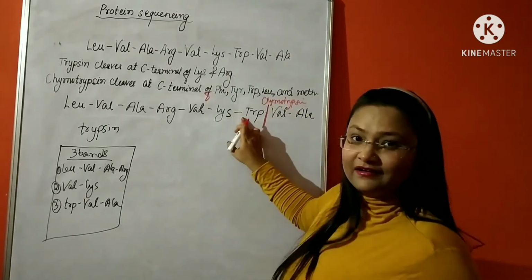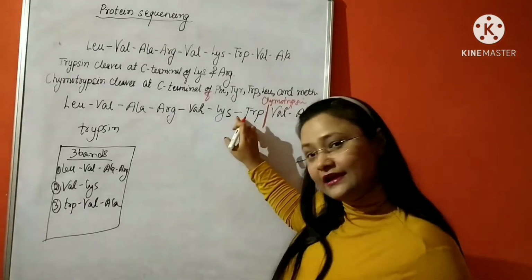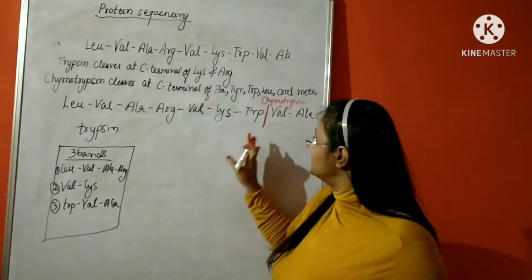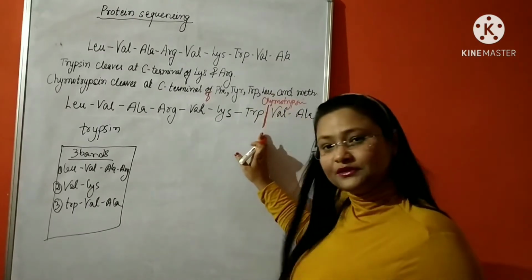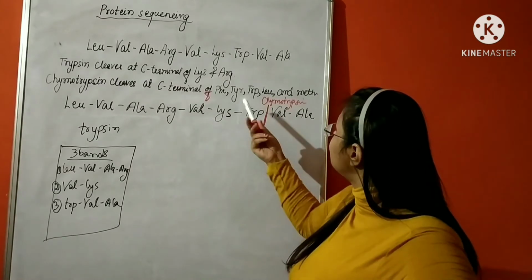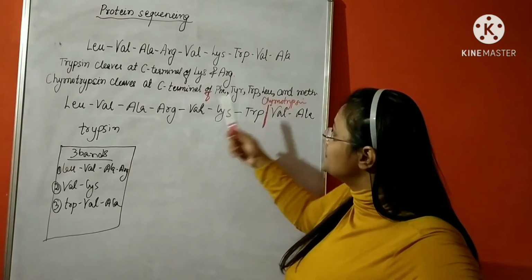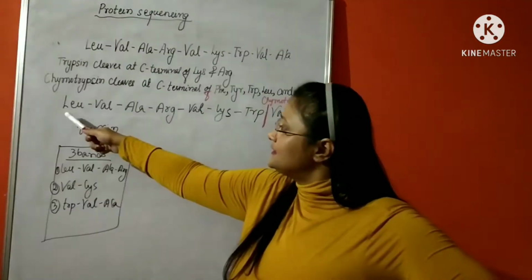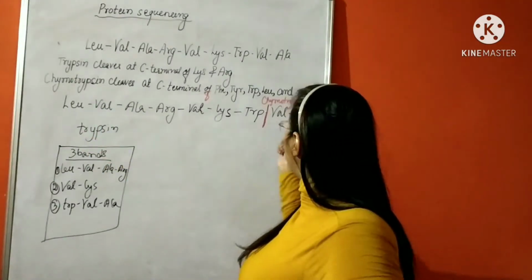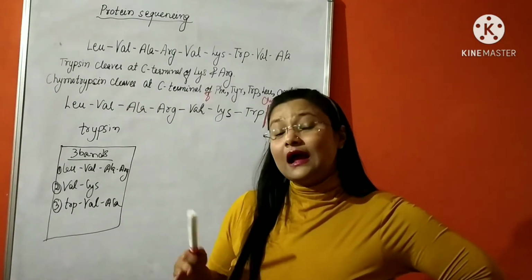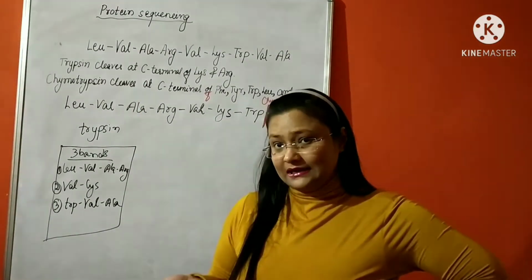Not at this end, because this is N side or N terminal. But chymotrypsin cleaves at C terminal. So a cut will be produced over here. We will check for other amino acids as well. Leucine. Yeah, leucine is there. But the problem is the terminal amino acids are not cleaved by proteases. They are cleaved by carboxypeptidases.